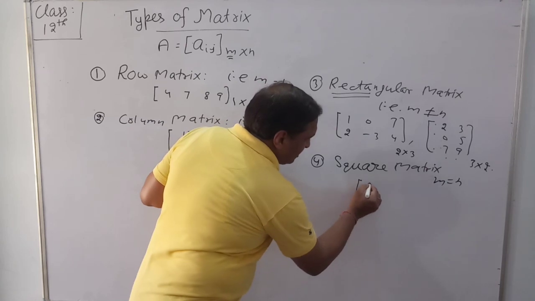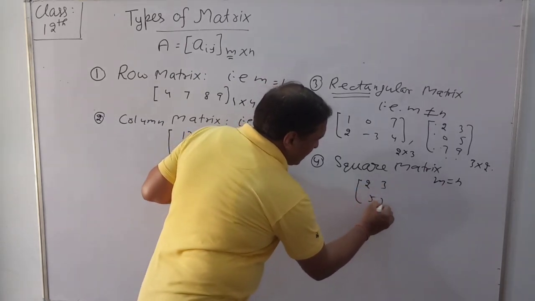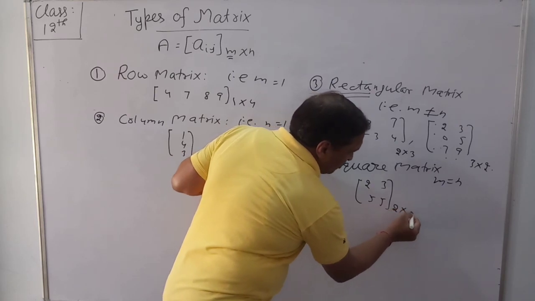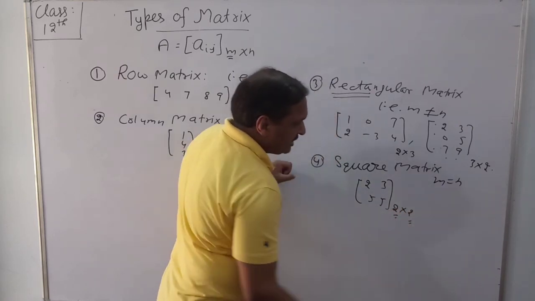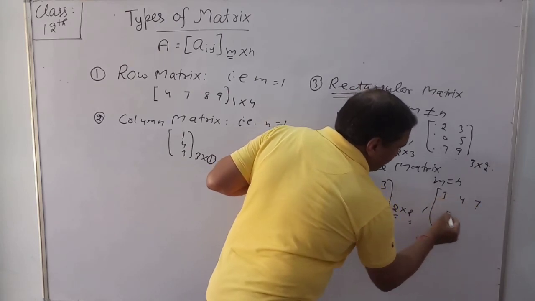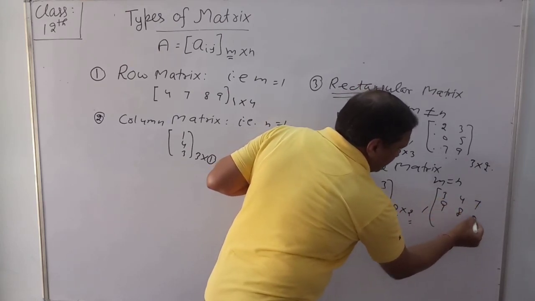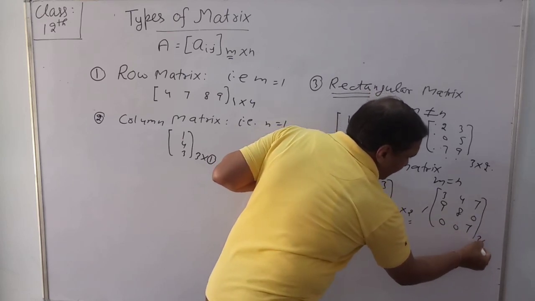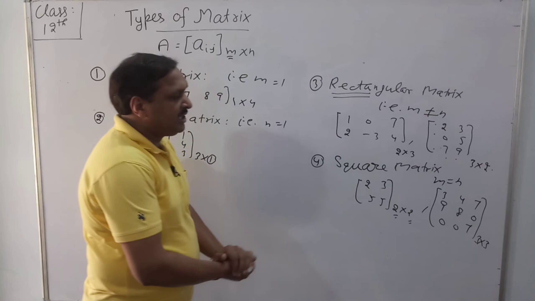For example, 2, 3, 5, 5. This is a matrix of order 2 by 2: 2 rows, 2 columns. Another example, 3, 4, 7, 9, 8, 0, 0, 0, 7. This is a matrix of order 3 by 3.